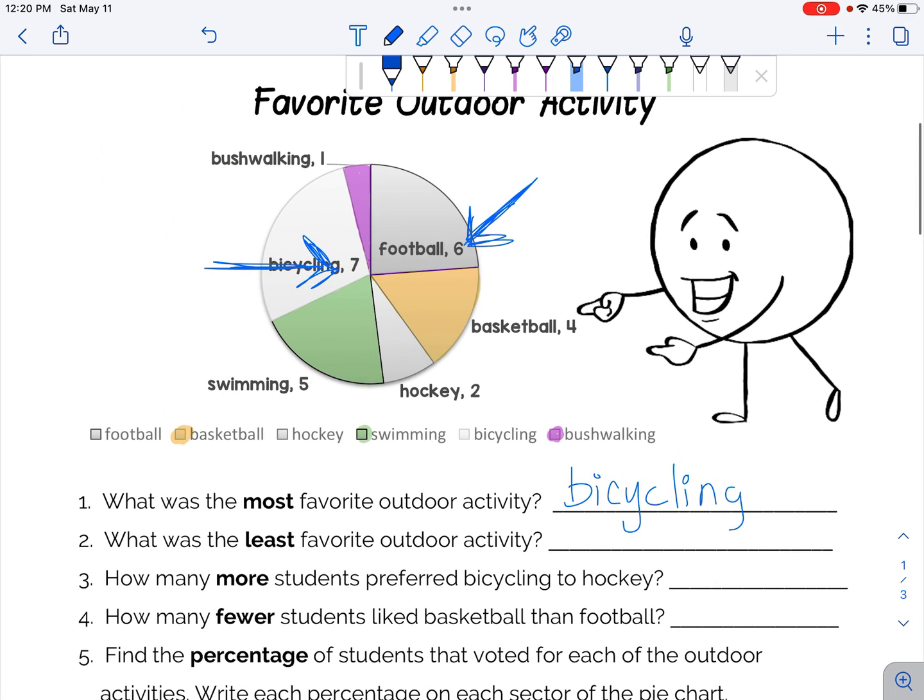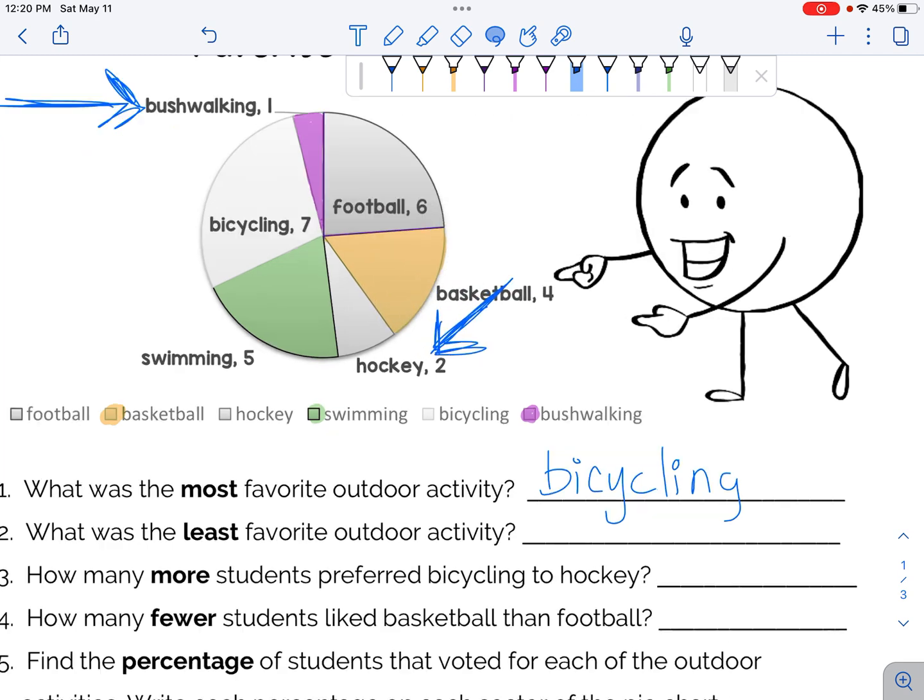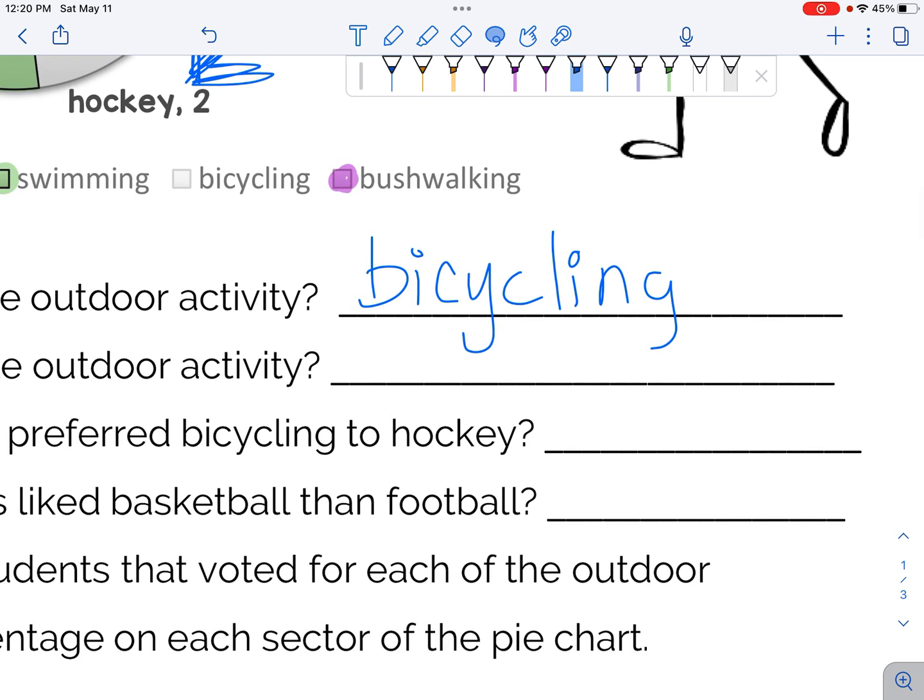Alternatively, if we're looking for the least favorite, we need to find the smallest slice. So this purple slice is pretty small, and that says bushwalking, which just really means taking a walk. Bushwalking is 1, and then the other small slice is this one here, and that's hockey for 2. Bushwalking is smaller. It's more like walking on a trail.